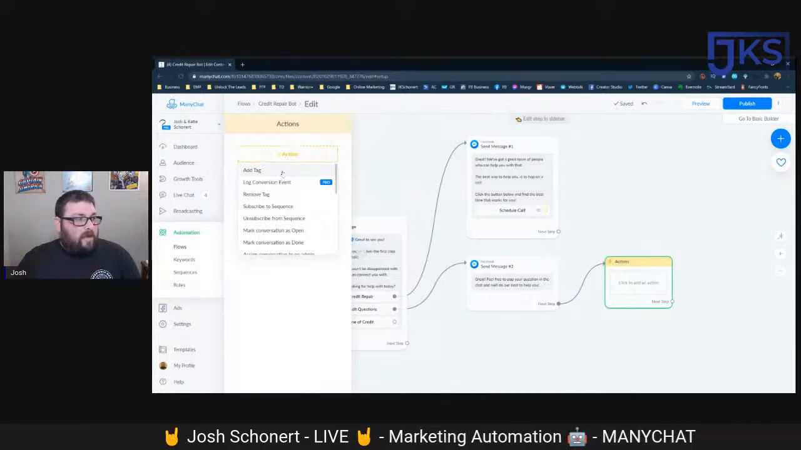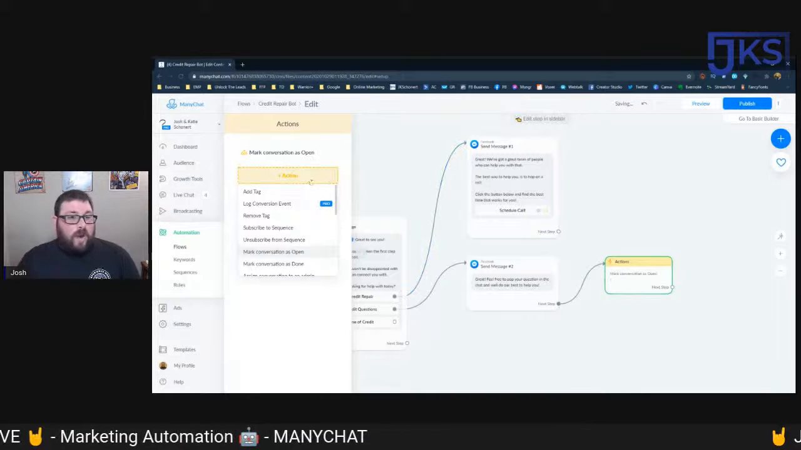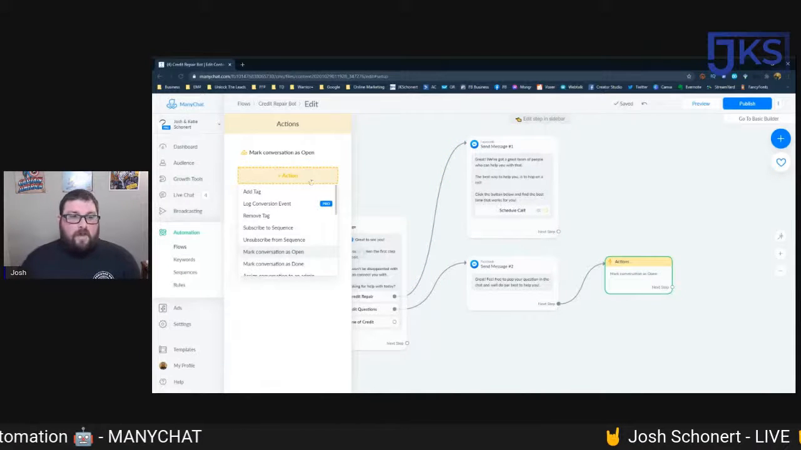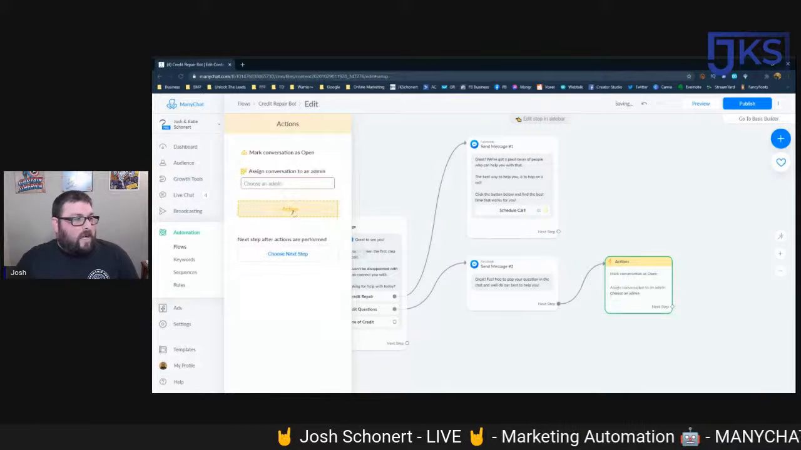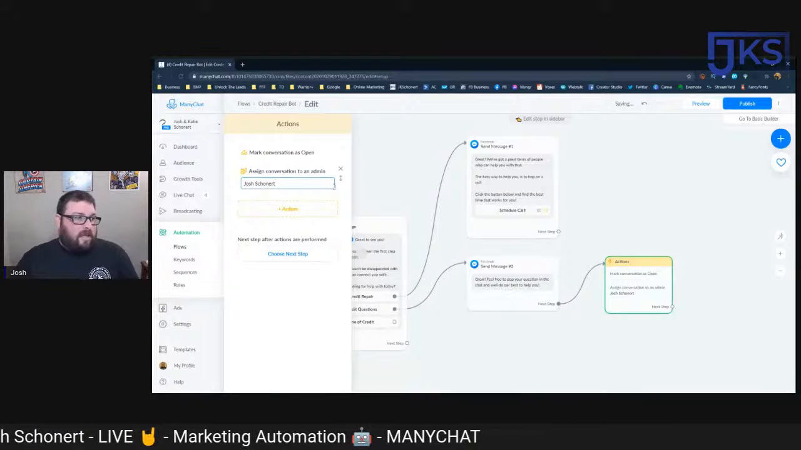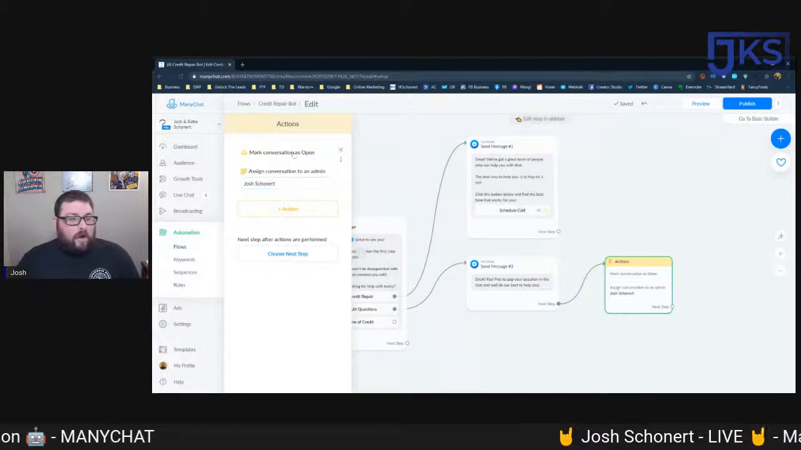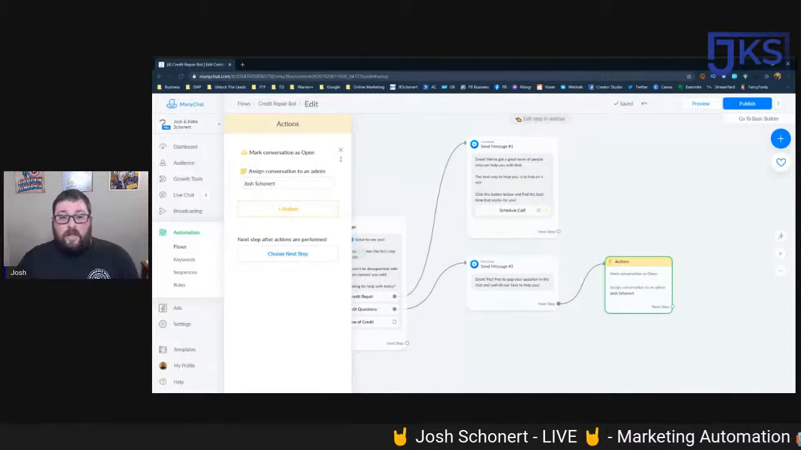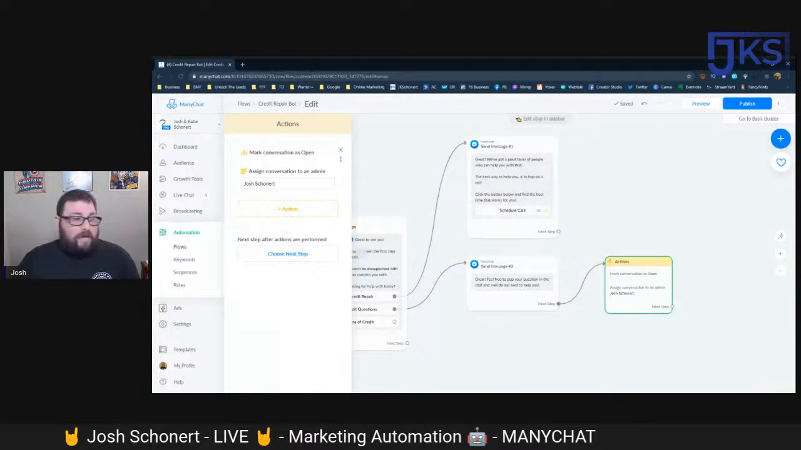And when you go in here to actions, you can actually mark the conversation as open. And then what's great is, let's say you have a team of people, right? Let's say you've got a few people that are helping you. You can actually go down and you can assign the conversation to an admin. Right now I'm the only admin on here, so it's not a big deal, but you can assign that to an admin. So now we've got mark the conversation as open, so we know that this needs to be replied to. Assign it to an admin so someone's on point to reply.